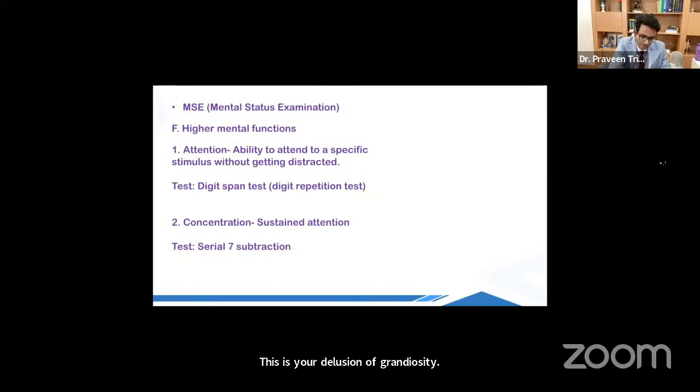Now, this question was asked in your FMG examination. So we are talking about the higher mental functions. We are focusing on the things that have been asked in the exams. So first of all, what is attention?